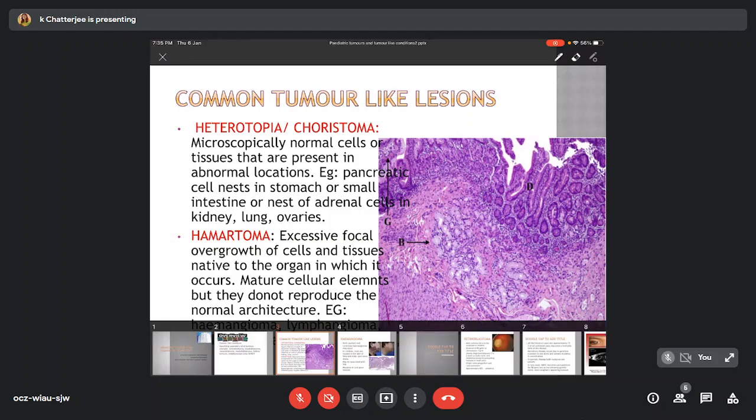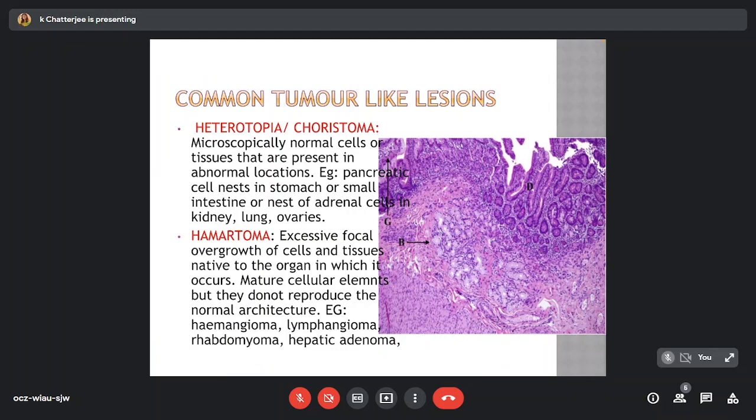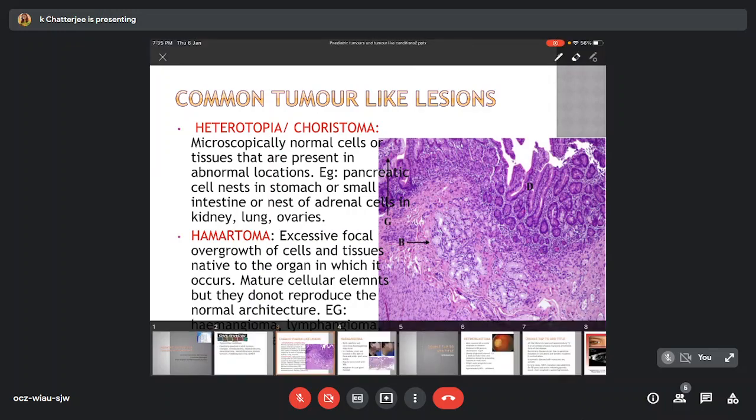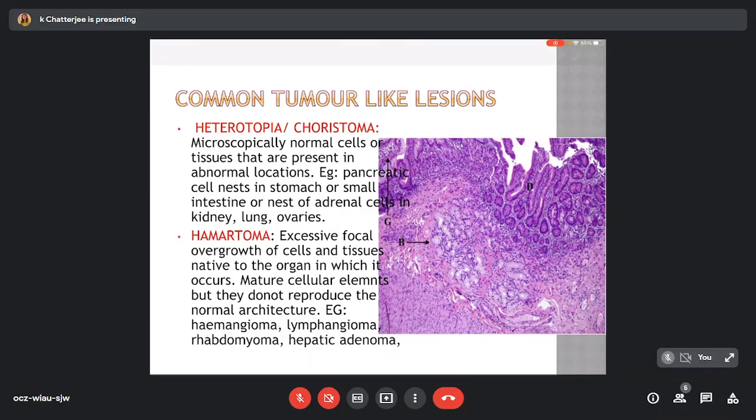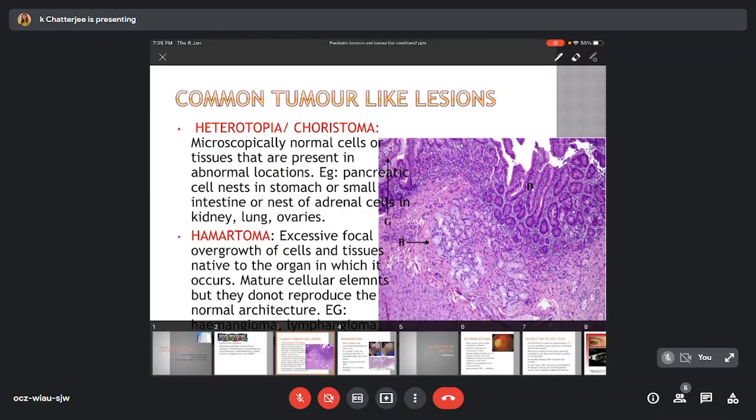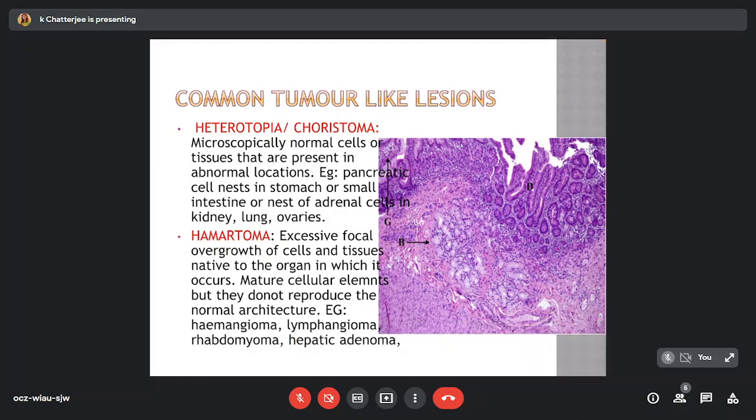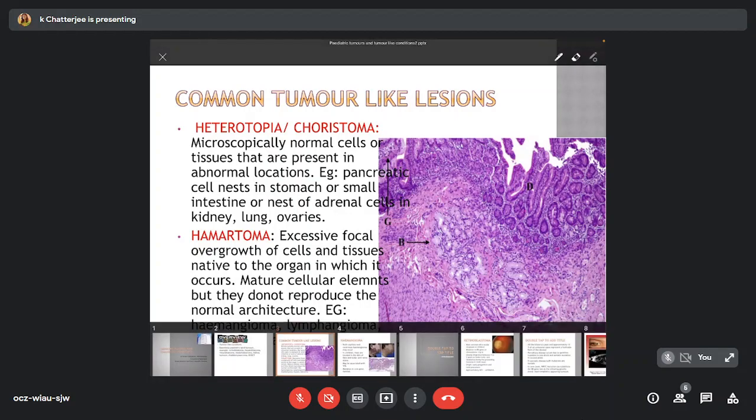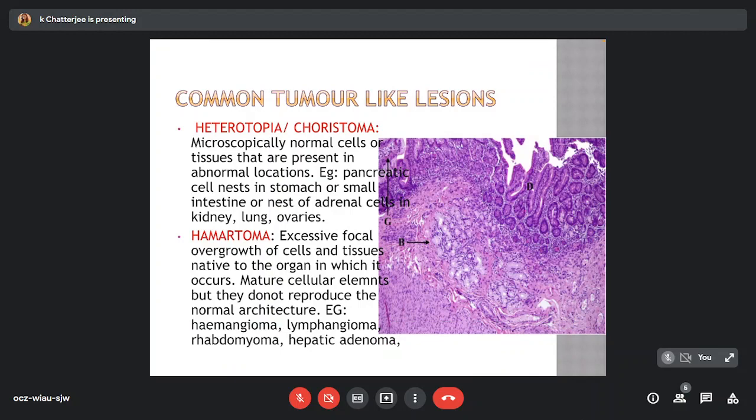So, heterotopia or choristoma: microscopically normal cells or tissues that are present in abnormal locations. For example, pancreatic cell nests in stomach or small intestine, or nests of adrenal cells in kidney, lung, or ovaries. And hamartomas are excessive focal overgrowth of cells and tissues native to the organ in which it occurs. Mature cellular elements occur, but they do not reproduce the normal architecture. For example, hemangioma, lymphangioma, rhabdomyoma, hepatic adenoma.